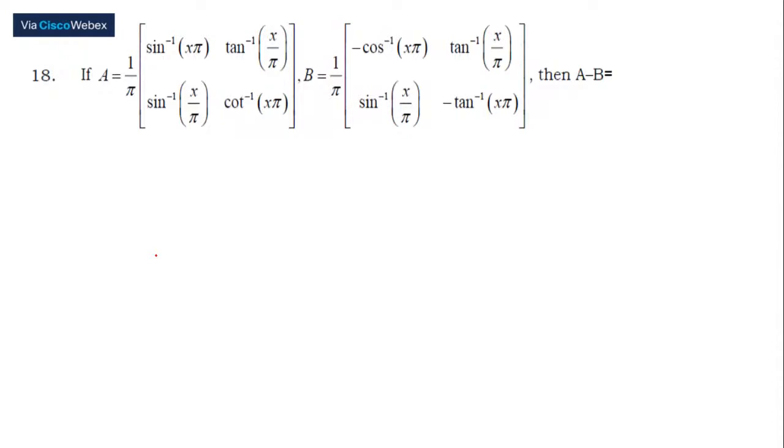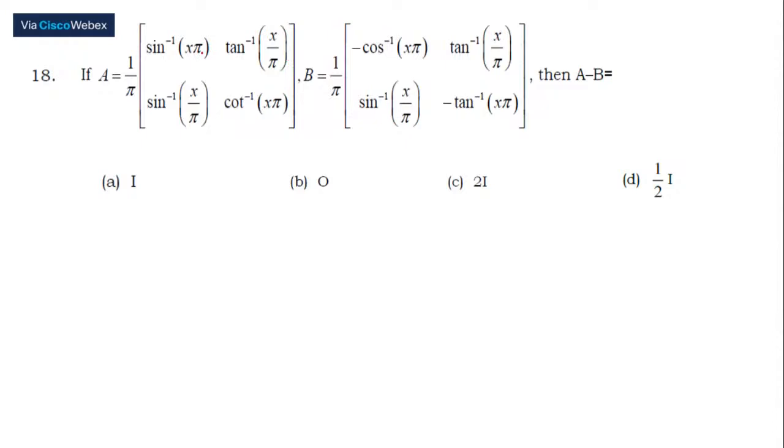Okay, yeah. Now, next one, if A is equal to, I wouldn't read this matrix. You can see how big it is. Please have a look at this. Let me do it. Screen sharing is off. Is this visible? No, ma'am. It's visible, ma'am. Okay, thank you.